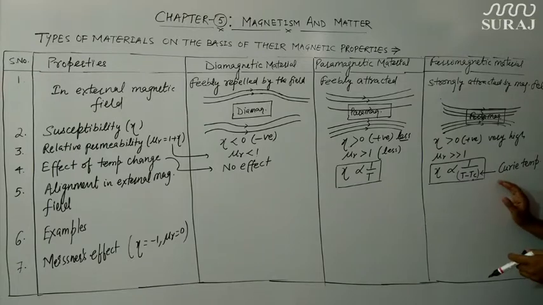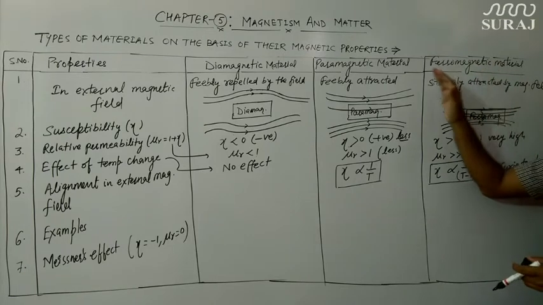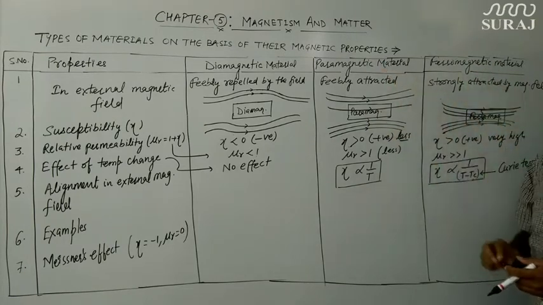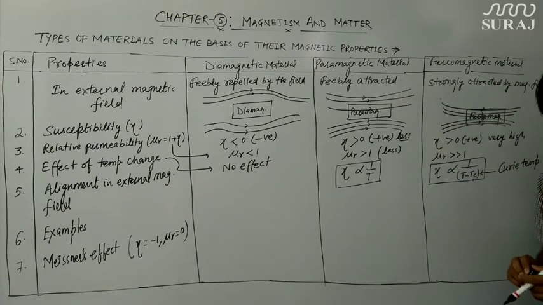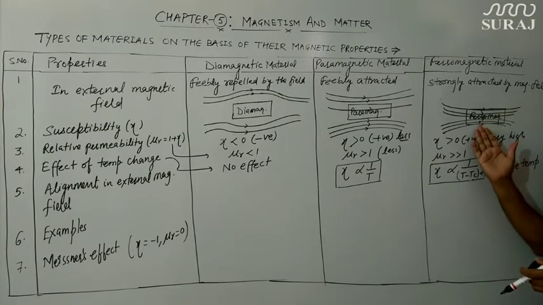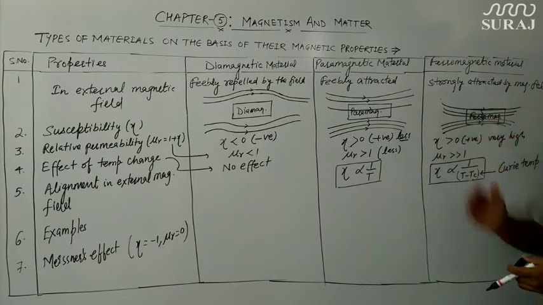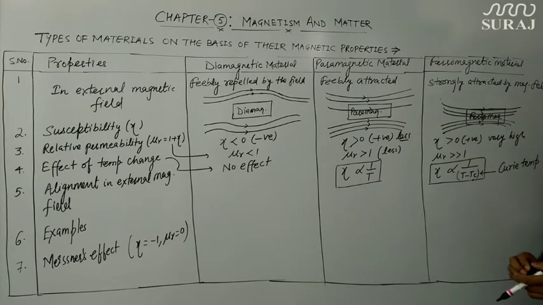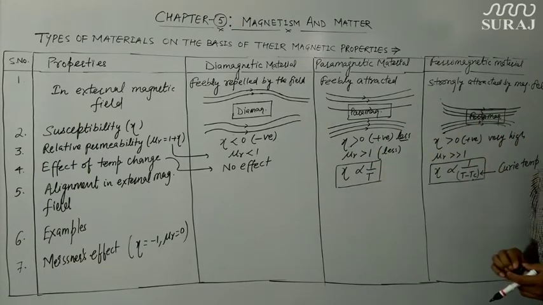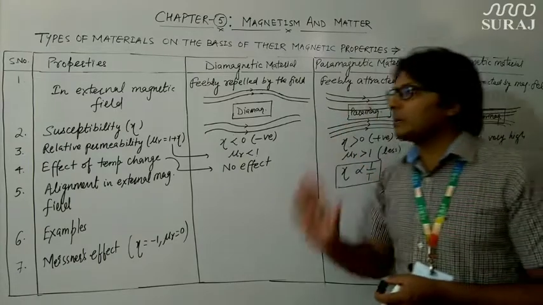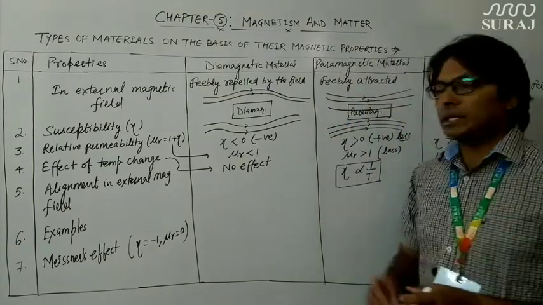Curie temperature is the temperature above which, or at which, the ferromagnetic material starts behaving like a paramagnetic material, that is, a ferromagnetic material converts into paramagnetic material. This can be asked in exams: define Curie temperature. So the behavior of paramagnetic and ferromagnetic material is temperature dependent, while the behavior of diamagnetic material does not depend on temperature.